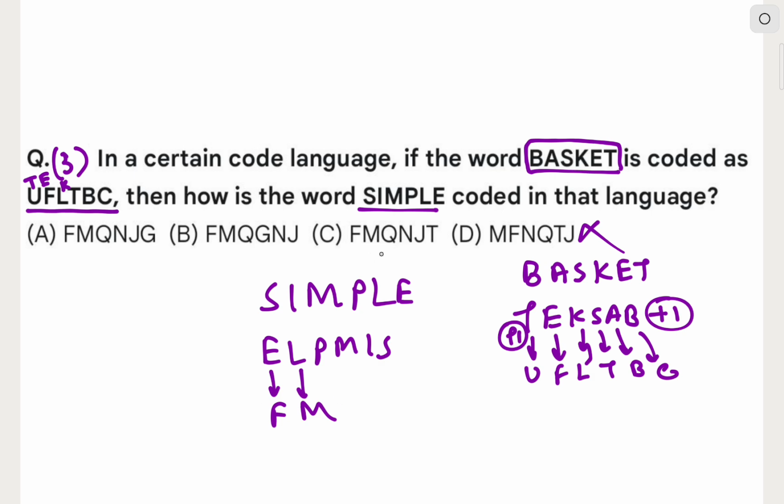FM, then Q. Obviously now all options there are Q, so it will become FMQ. After M comes N, so it will become incorrect. Now N, after that J is in both options, so J, and after S comes T, so T will be the last option. So option number C will become the correct one, and it was a very good question. And this type of questions are expected to come in exams like UGEE or VITEEE, or in Olympiads. So our question is solved, and the option becomes option number C.